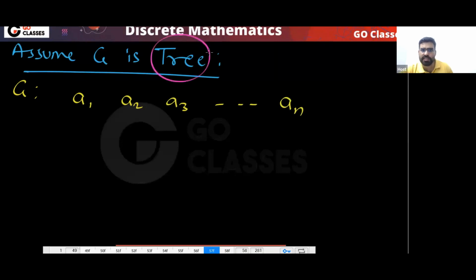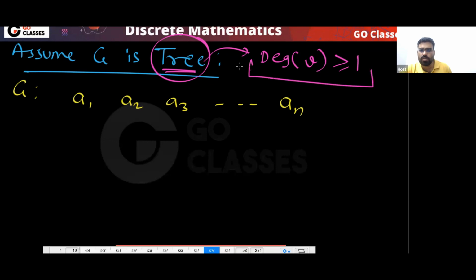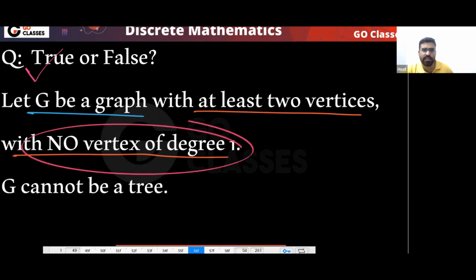If I assume G is a tree, then what does it mean? What is the degree of every vertex? That is greater than or equal to 1, because a tree is connected, right? Because a tree is connected, the degree of every vertex will be greater than or equal to 1.